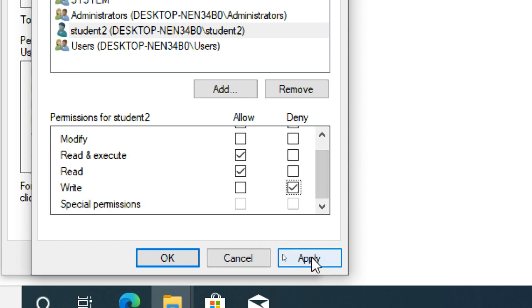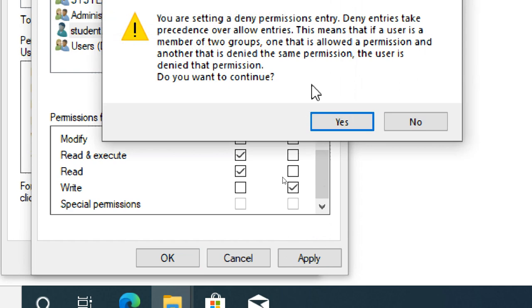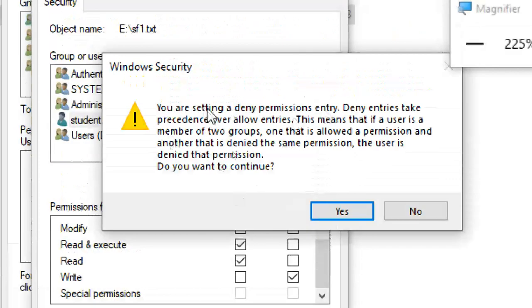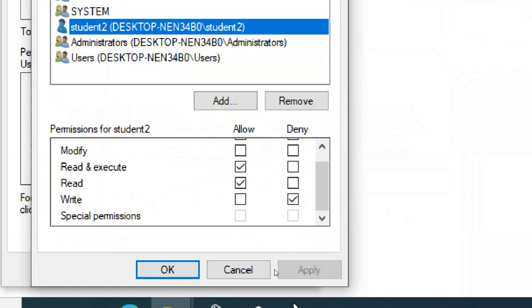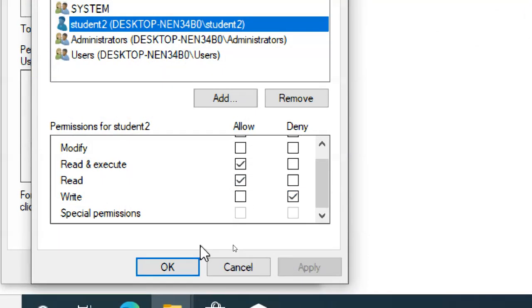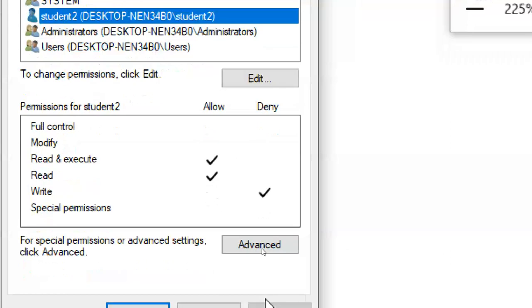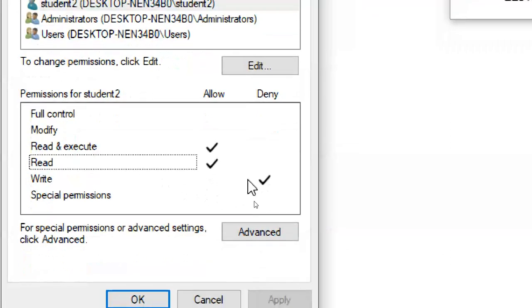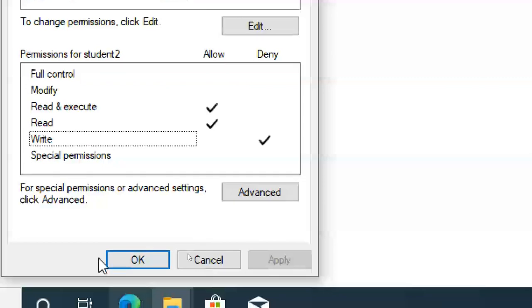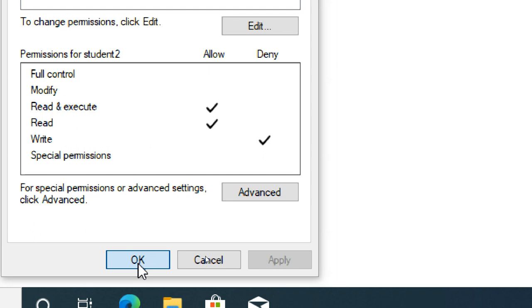You can test multiple times. Apply. Now it is asking something. Okay. So make sure that for student 2 this is read allow, write deny. Select student 2. So you can see these options here. Understand permissions. If you understand permissions, a lot of regular troubleshooting can also be done.